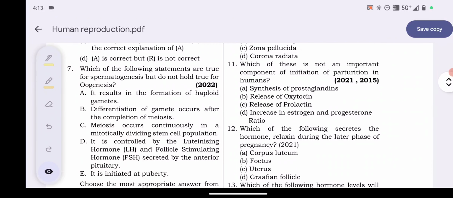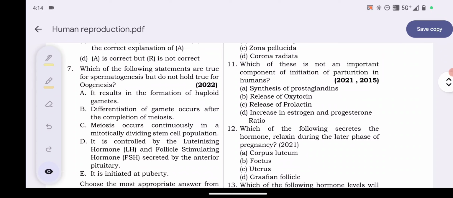Now question number 7. Which of the following statements are true for spermatogenesis but do not hold true for oogenesis? Which one? True for spermatogenesis but not for oogenesis. Okay, listen carefully. It results in the formation of haploid gametes.